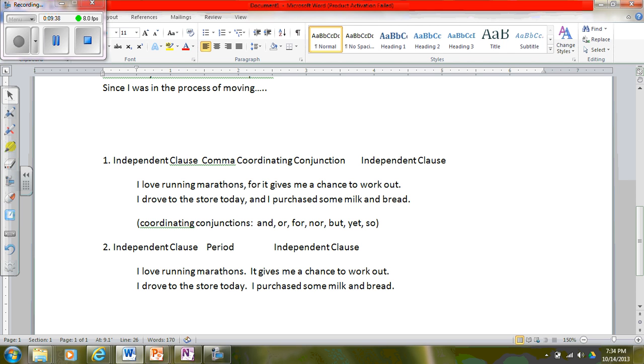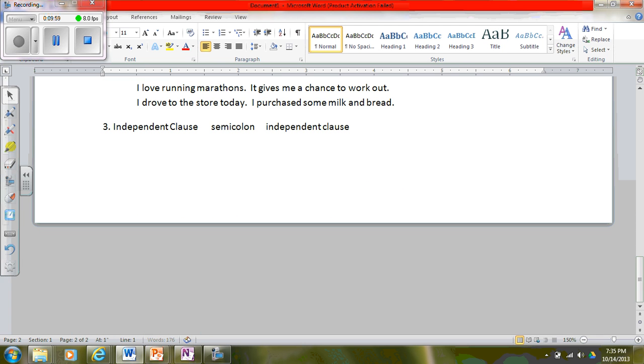The third thing that I can do with independent clauses is put a semicolon between the two.